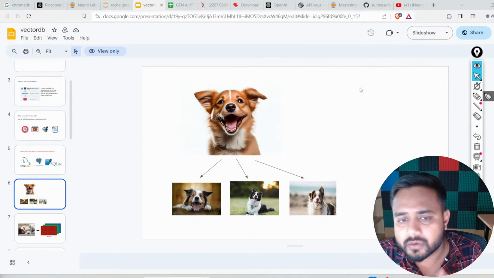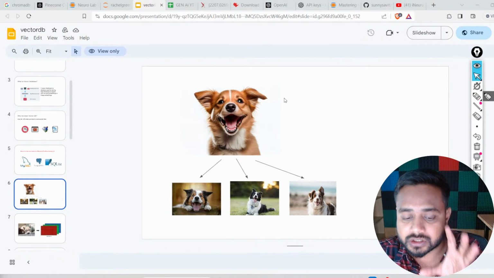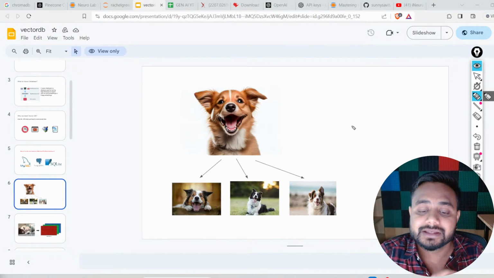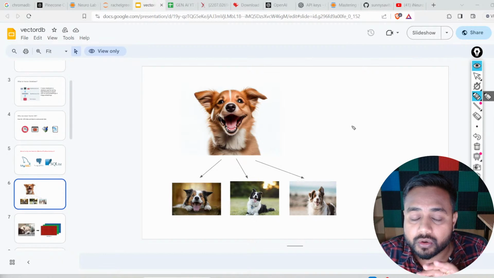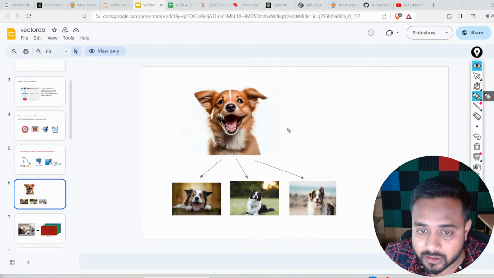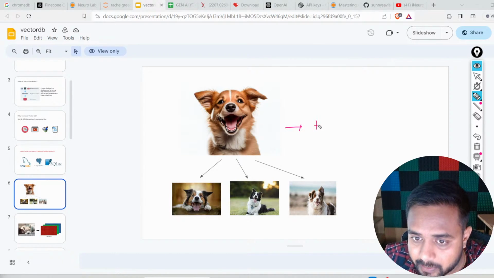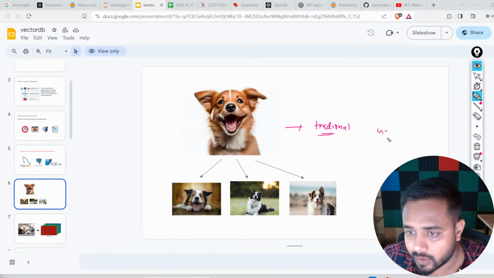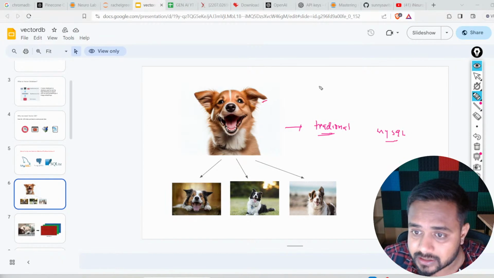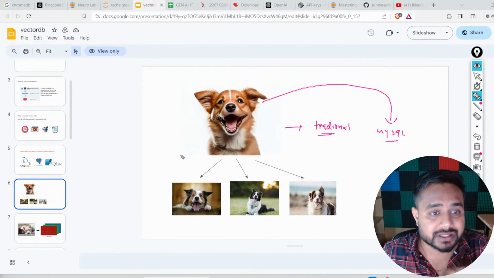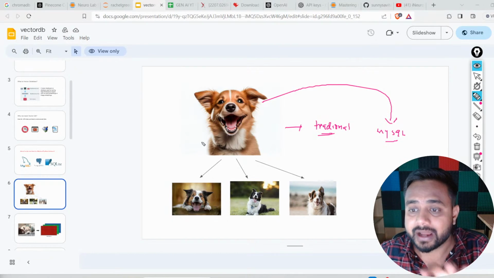Let's say we have a traditional database like MySQL, and I am going to store an image inside MySQL. I am going to save a particular image inside MySQL.